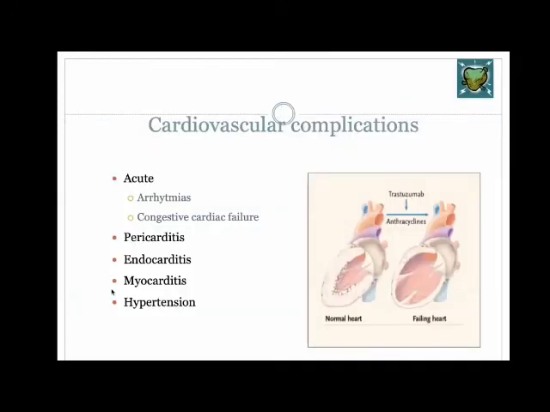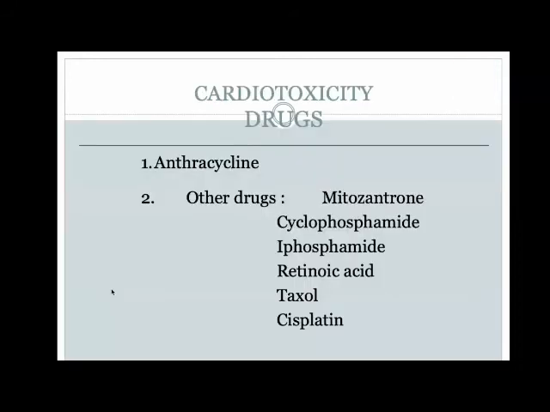One of the last complications which I will be discussing is cardiovascular complications. What we need to understand is drugs like daunomycin, doxorubicin, which are used in a lot of solid tumors, can cause both acute and long-term side effects. Most of the time it's a cumulative dose we're concerned about, but even acute side effects can be caused by these drugs, such as arrhythmias, pericarditis, myocarditis, and hypertension. So anthracyclines are mostly the drugs which are implicated.